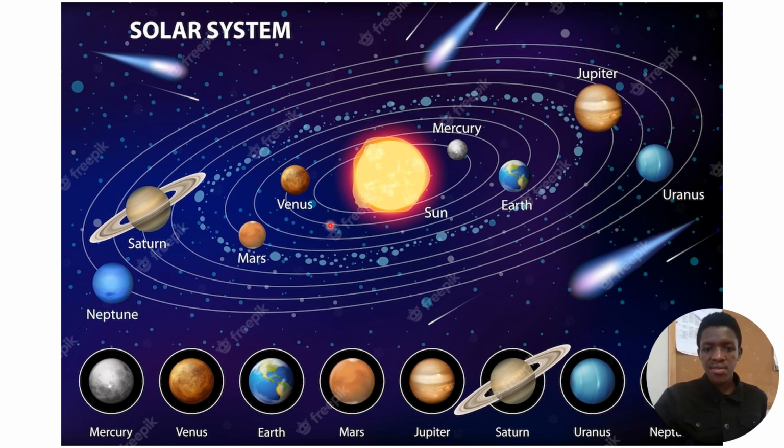They rotate very fast because they are very close to the Sun. Those that are far from the Sun rotate very slowly compared to those on the inside. So you must know the order so that you know which planets rotate fast.